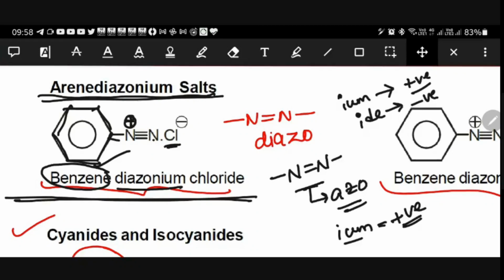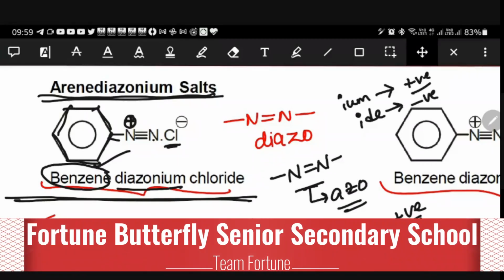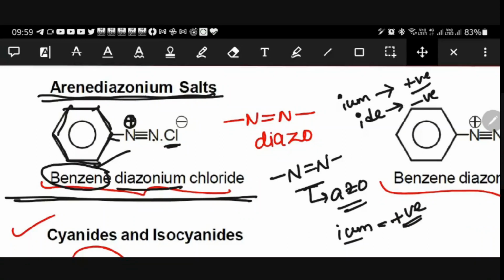That means F minus, Cl minus. Are you able to understand? Positive ions, the electropositive elements like potassium, sodium, magnesium, end with -ium. -ium means positive, -ide means negative. So here I have benzene, diazonium, and chloride. That is the reason this is called benzene diazonium chloride.